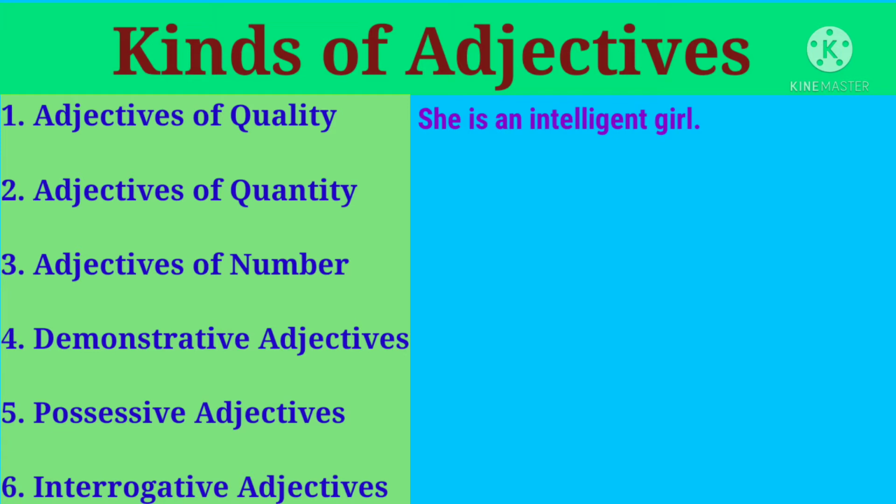Okay. Adjectives of quantity indicate the amount or estimated amount of the noun or pronoun in the sentence. It does not provide information about exact numbers, but it tells only the amount of noun in relative or whole terms. Okay? They answer the question how much, and they are usually used with uncountable nouns. For example, he ate some rice. So here the word rice is a noun, okay, and it's an uncountable noun. We cannot count rice. And the word some here is an adjective of quantity because it is telling us about the amount of the noun rice.